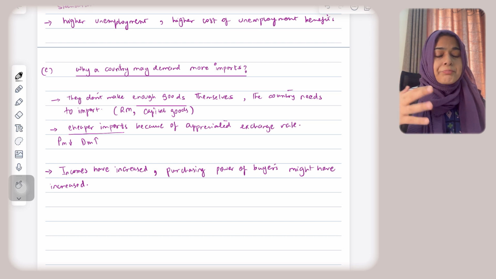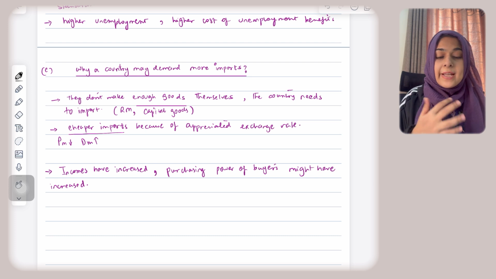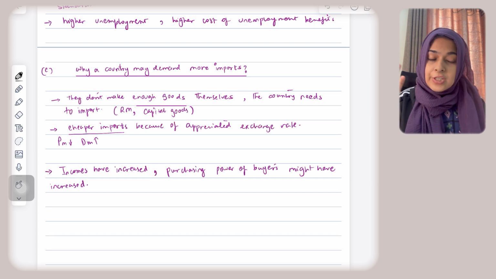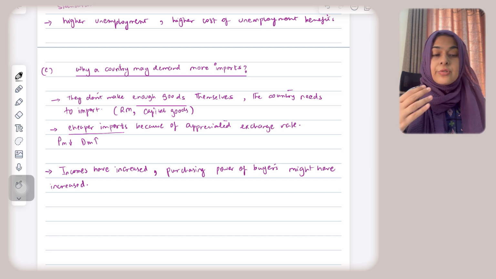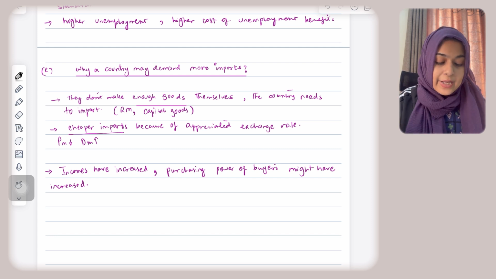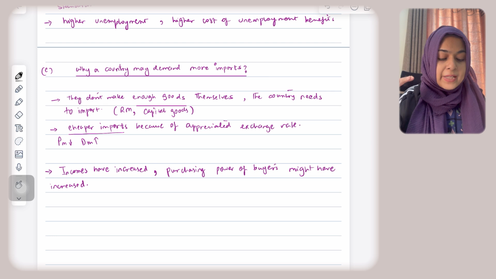Pakistan is an economy in which we don't have a lot of electrical appliances or cars or machinery. All of these things are not produced by ourselves. That is why we need to rely more on imported machinery, imported cars, imported electrical appliances. Again, it is the same thing, we don't make them ourselves.